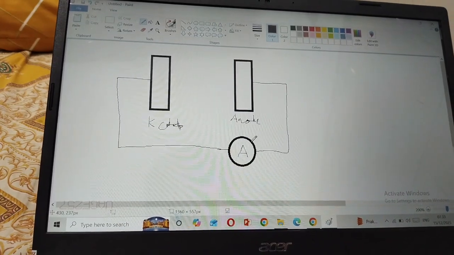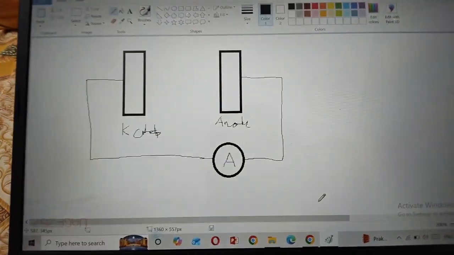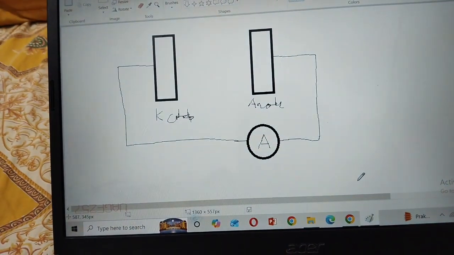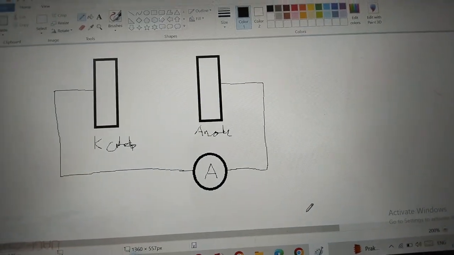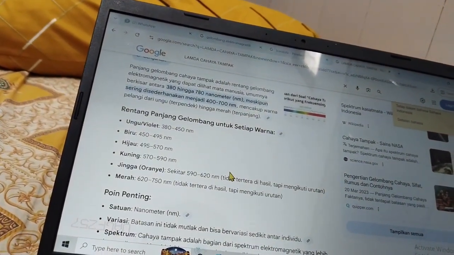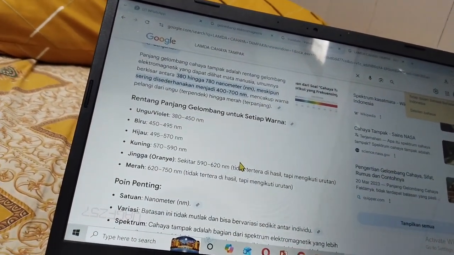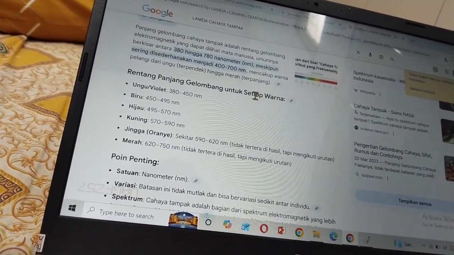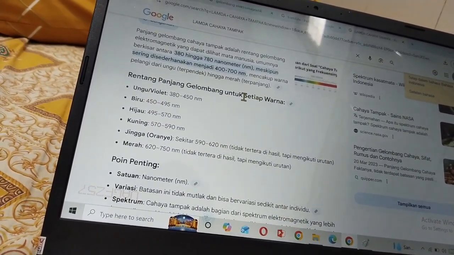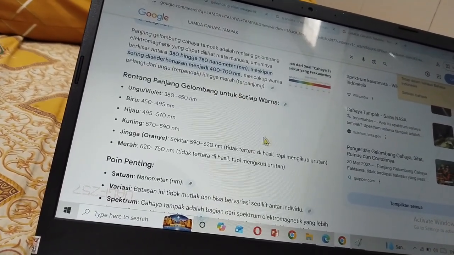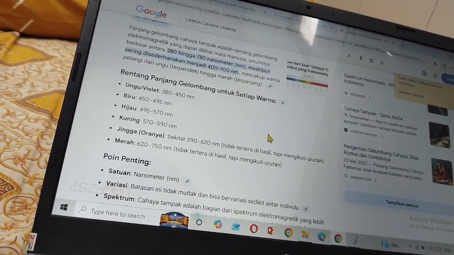Okay, let's connect this mechanism with the electromagnetic spectrum. I have some data here about the wavelength of every color in visible light.